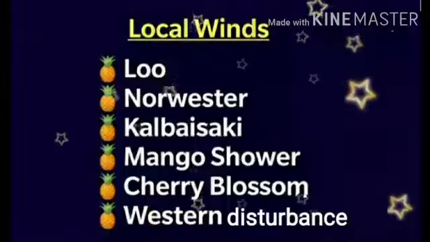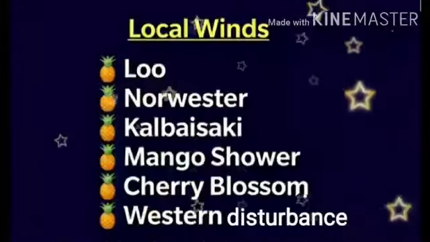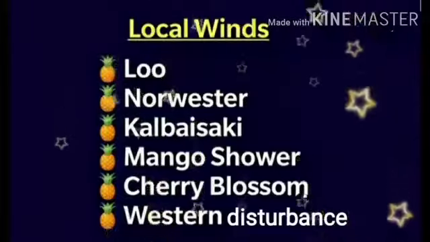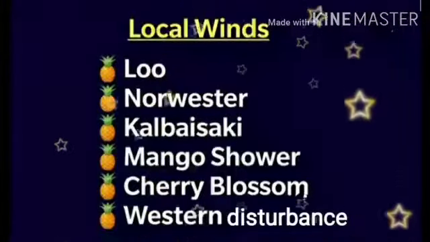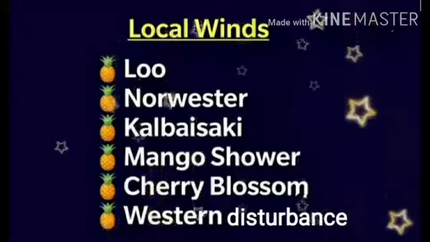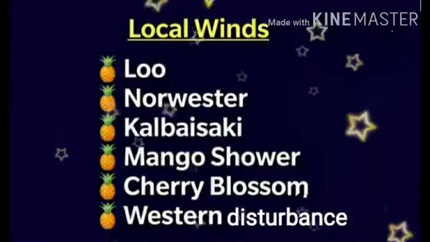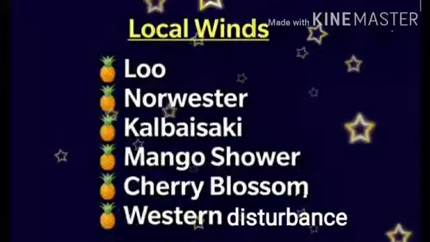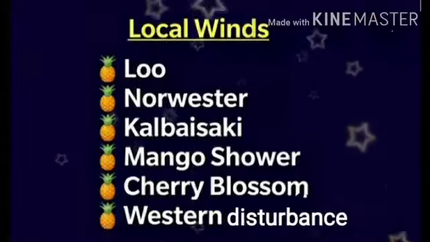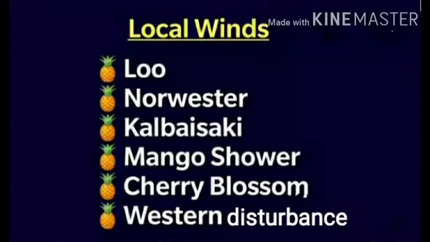Kala Baisakhi is the local wind that is called so by the people of West Bengal. The people of West Bengal call that local wind Kala Baisakhi. And Mango Shower and Cherry Blossom. Have you noticed rainfall that occurs in the summer?